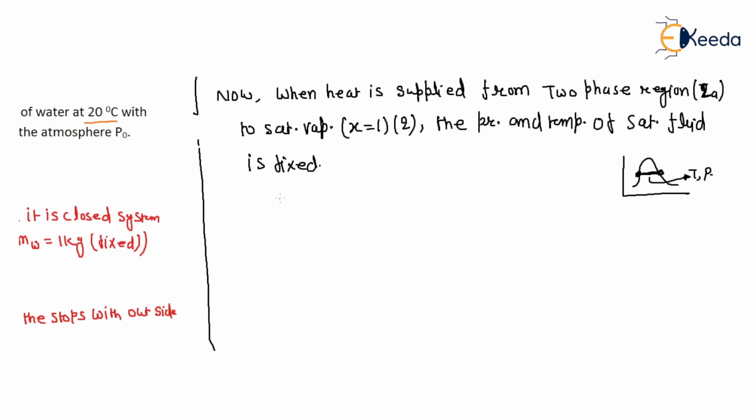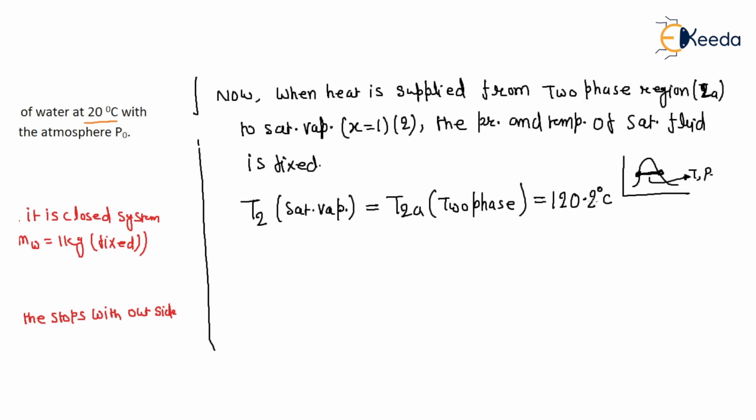So T2, saturated vapor, is equal to T2A, two-phase, which is 120.2.